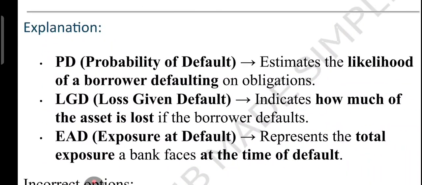PD means likelihood that borrower will not be able to repay. LGD means how much we lose if default happens. EAD, which means exposure at default, means total loan amount exposed at the time of default. So remember PD, LGD and EAD.